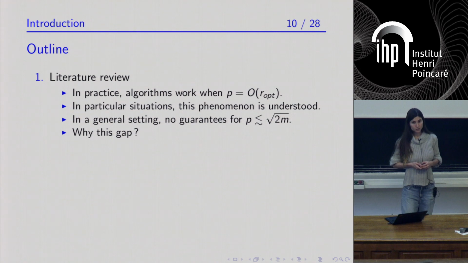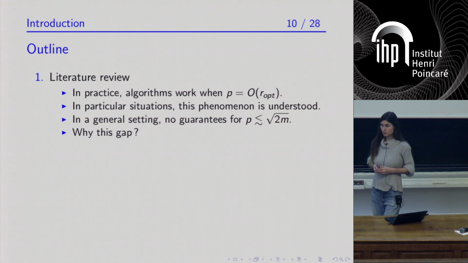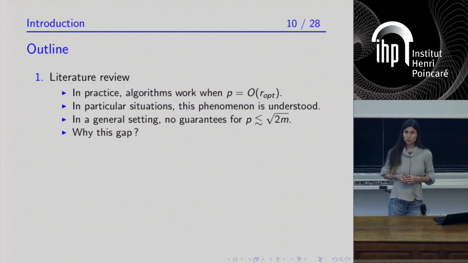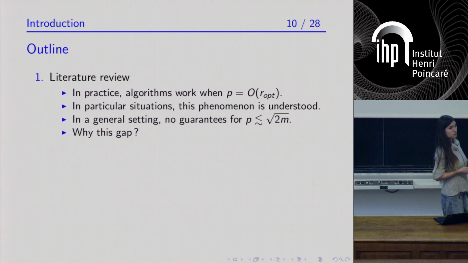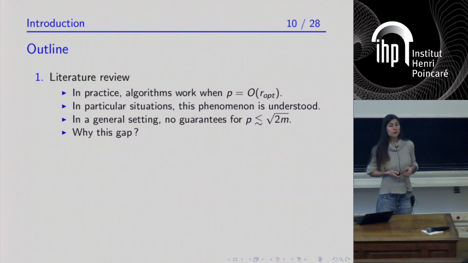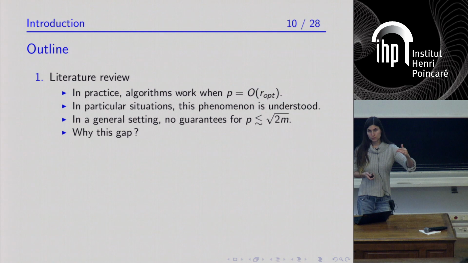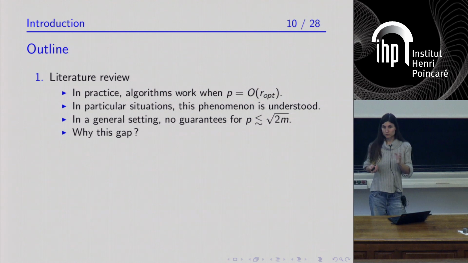However, in a general setting, there are no guarantees when the factorization rank p is smaller than square root of 2m, where I recall that m is the number of affine constraints. Since the optimal rank can be much smaller than square root of 2m, and is often much smaller in applications, there is a gap between numerical experiments and the theoretical understanding that we have in specific situations and the general guarantees. So I will ask the question: why is there this gap? Is it a problem in the general theory, or is it a fundamental limit?